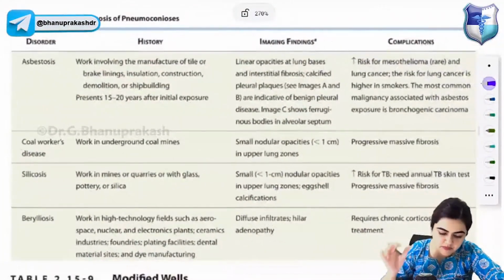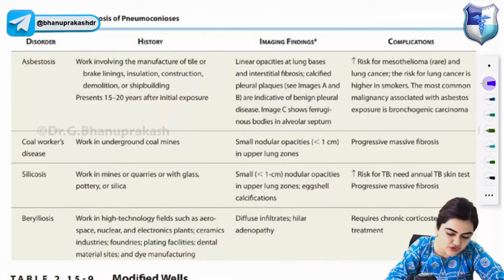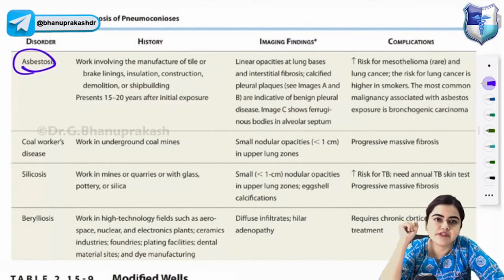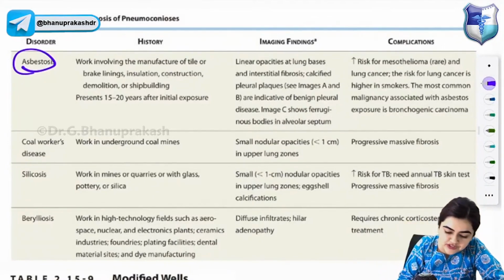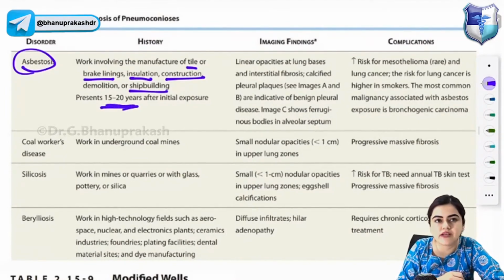Now let's study some of the pneumoconiosis. I told you exposure-related pulmonary fibrosis can happen. So, asbestosis. Asbestosis is generally seen in people who work in the tile manufacturing industry, brake lining industry, insulation industry, construction, and shipbuilding industry. Fifteen to twenty years after exposure to asbestos, the patient will develop the signs of asbestosis.